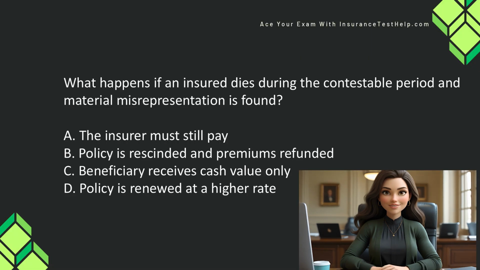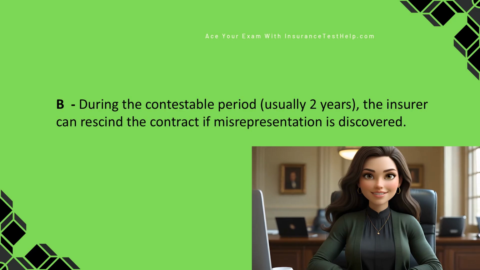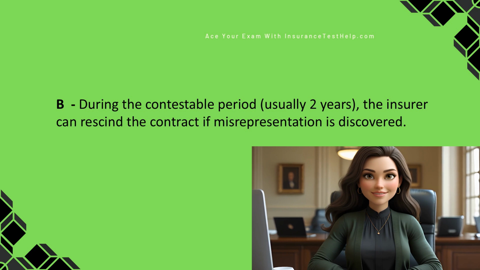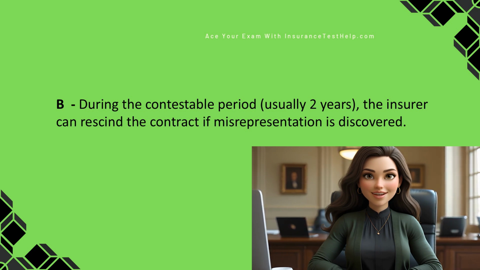What happens if an insured dies during the contestable period and material misrepresentation is found? A. The insurer must still pay. B. Policy is rescinded and premiums refunded. C. Beneficiary receives cash value only. D. Policy is renewed at a higher rate. During the contestable period, usually 2 years, the insurer can rescind the contract if misrepresentation is discovered.